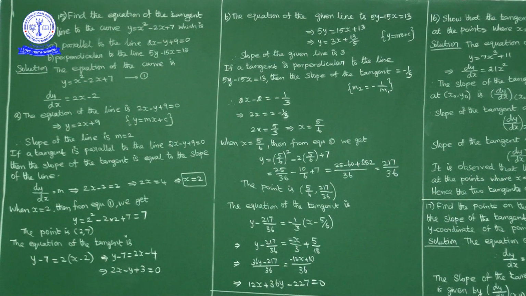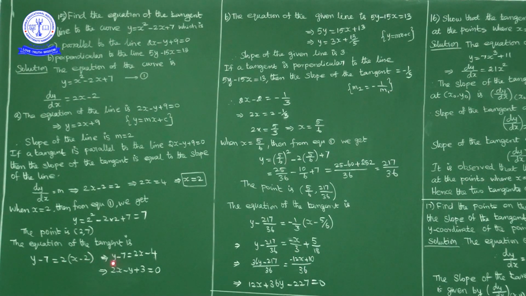So the equation of the tangent at the point (2, 7) and having slope 2 is y minus y1 is equal to m into x minus x1. In place of x1, y1 we have 2, 7. In place of m we have 2. So the equation of tangent is y minus 7 is equal to 2 into x minus 2. Multiply 2 inside: y minus 7 is equal to 2x minus 4.